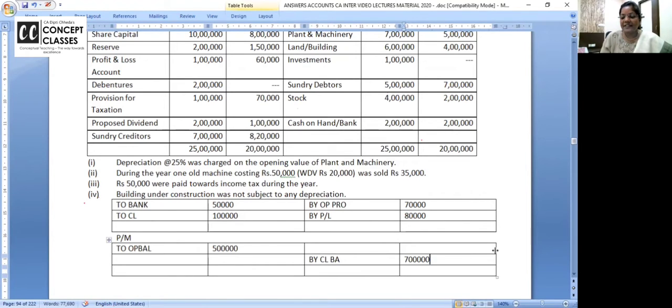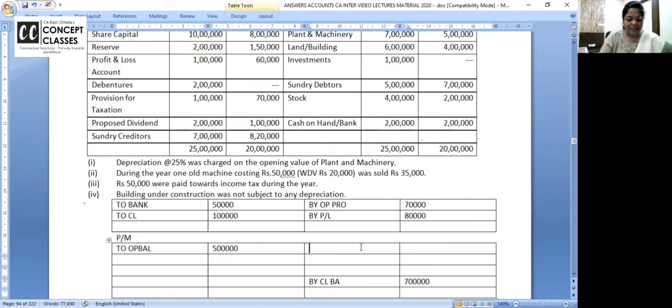7 lakhs is the closing balance. After writing, I missed actually, it will take 2-3 lines. Charge depreciation. How much? I want you to write in bracket 5 lakh into 25%. I hope all of you are either making the working note or you are checking the working note if you have made. By bank.